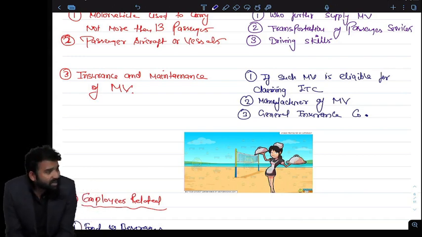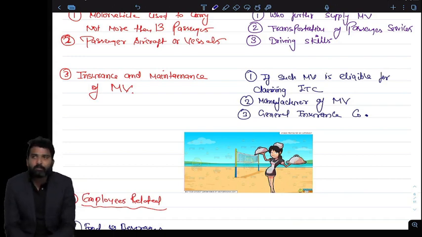Sir, what is the reason of such blockage? Actually, government blocked the credit on motor vehicle because motor vehicle is of a personal use item.